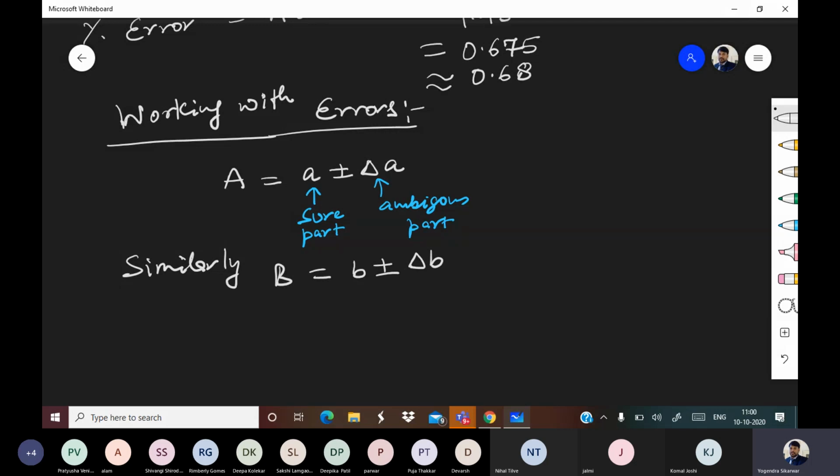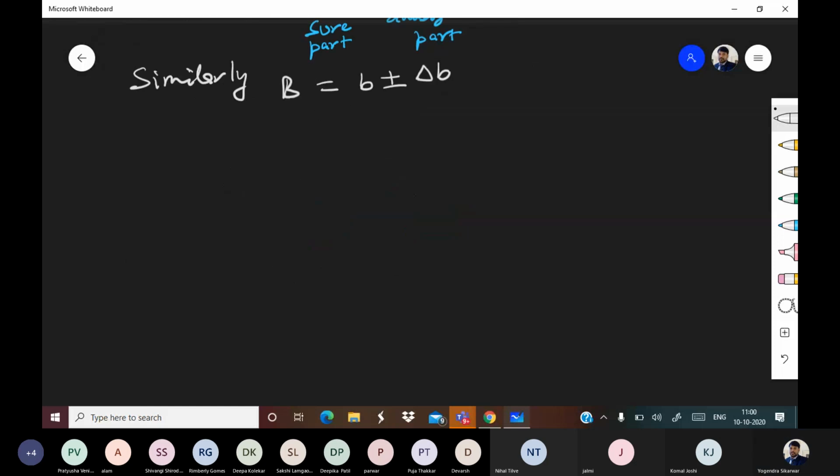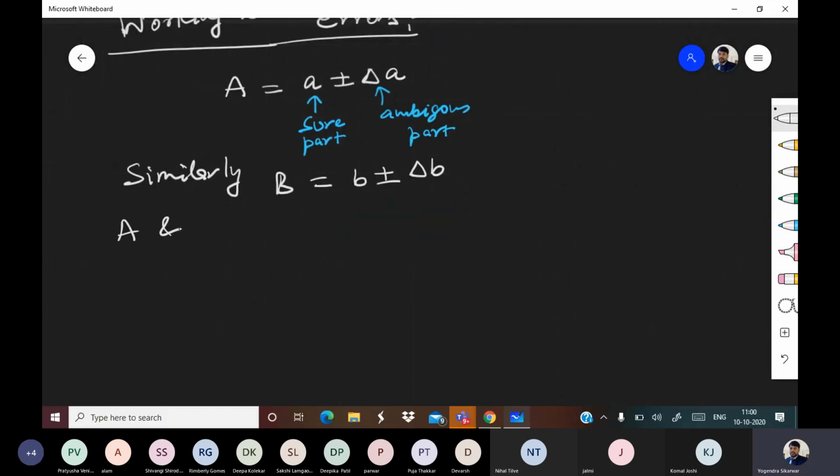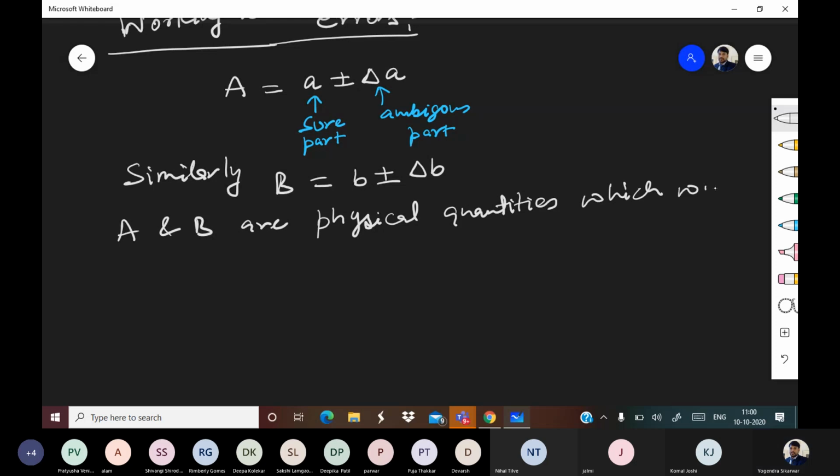So A and B are physical quantities which will undergo some operation.